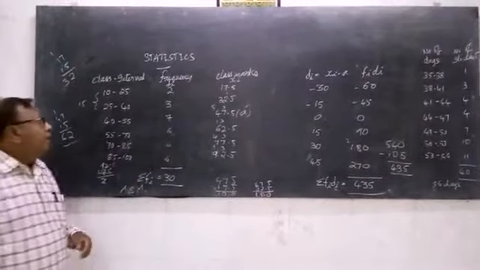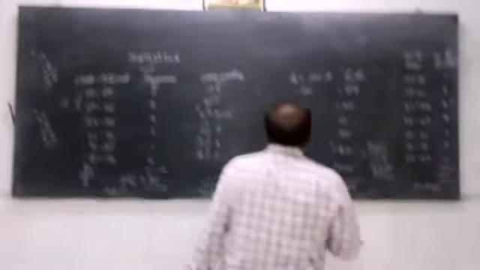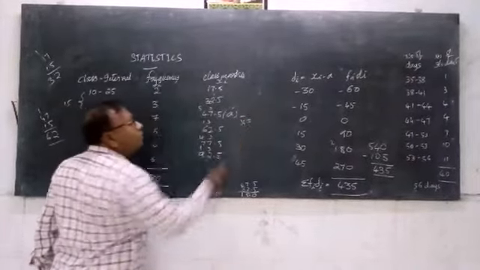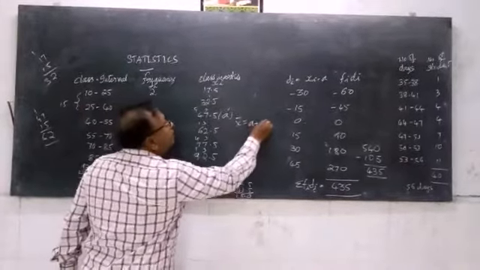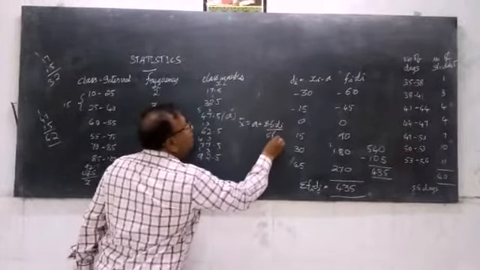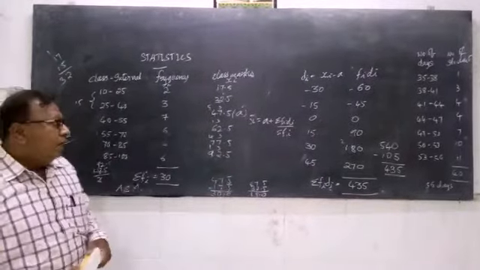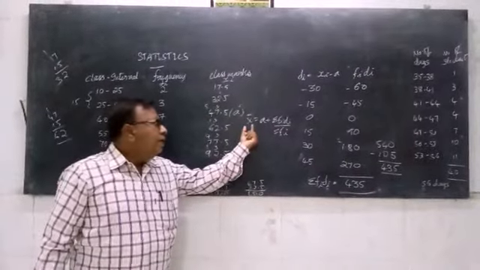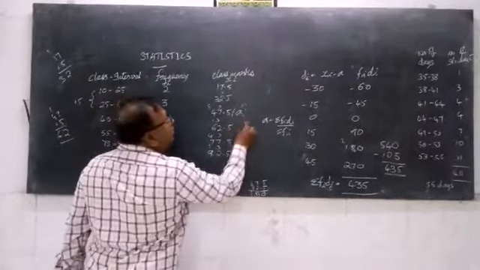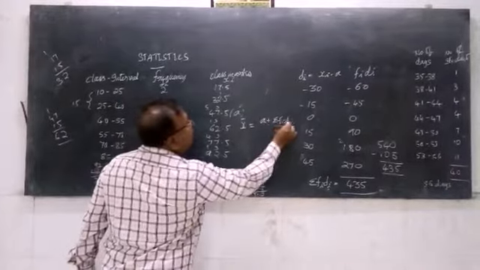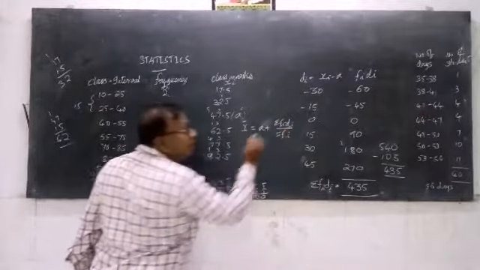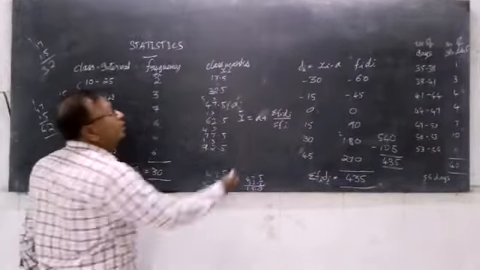So the mean x bar is equal to a plus sigma fi di divided by sigma fi. Try to understand the formula.